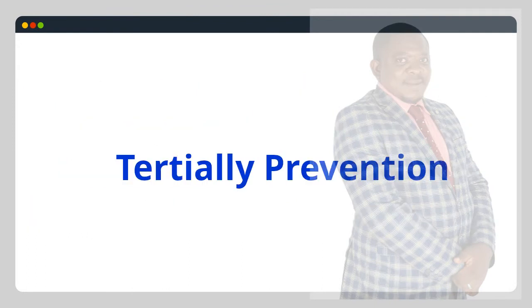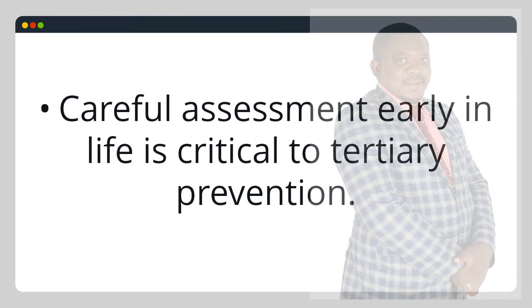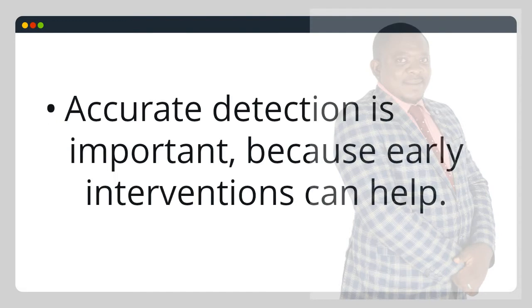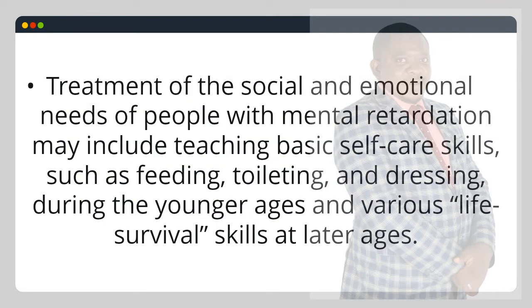Tertiary prevention. Careful assessment early in life is critical to tertiary prevention. Medical screening is essential for detecting conditions like PKU. Accurate detection is important because early interventions can help. Treatment of the social and emotional needs of people with mental retardation may include teaching basic self-care skills such as feeding, toileting, and dressing during the younger ages and various life survival skills at later ages.